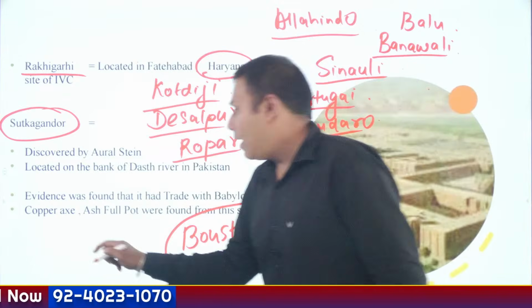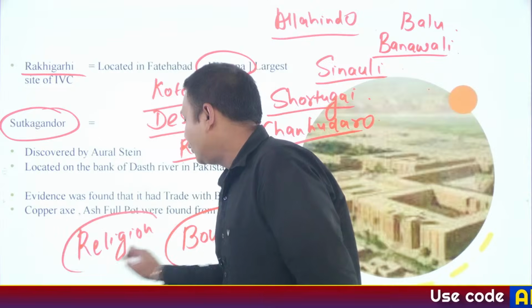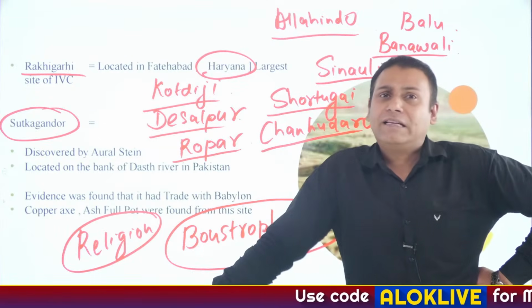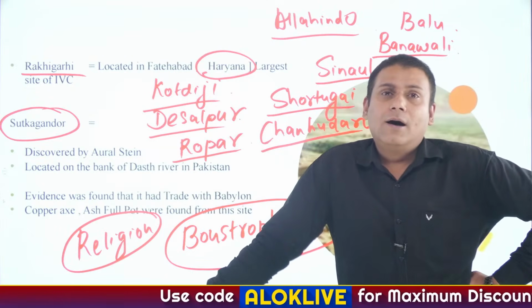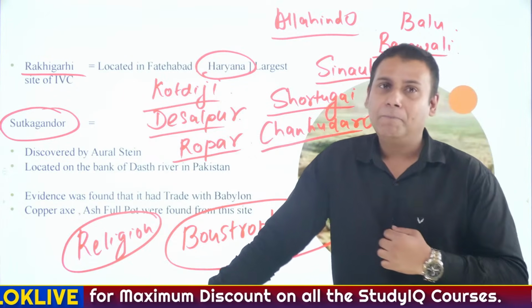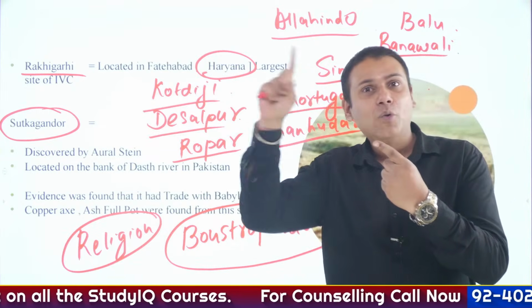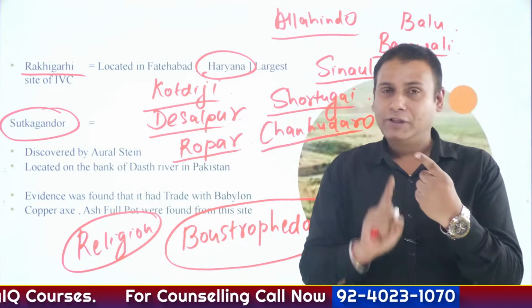Now speaking about the religion part, Indus Valley religion was secular as well as polytheistic. How do we come to know about that? That there were multiple practices being followed. A very simple example: the seal of Proto Shiva or Pashupati Mahadev has been found at the site of Mohenjodaro. First thing.